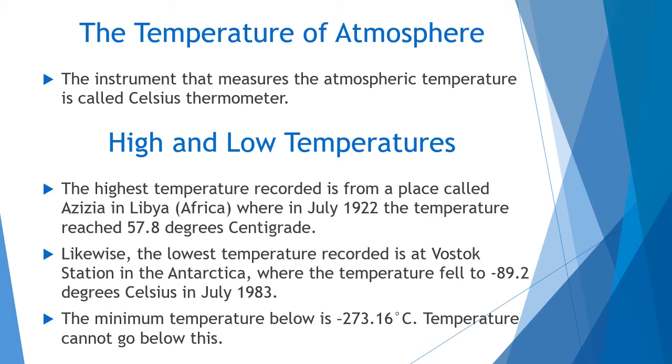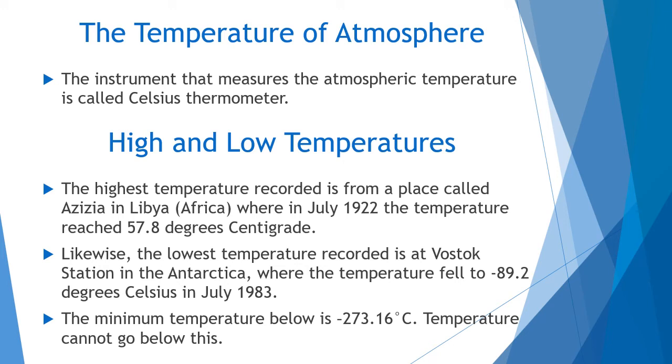Already you know that in Visakhapatnam, in the summer time, when we get 45 or more, we are unable to bear it. But in the Sahara Desert, they recorded the highest temperature, 57.8 degrees Celsius. Like that, the lowest temperature recorded is at Vostok. It is a place in Antarctica.